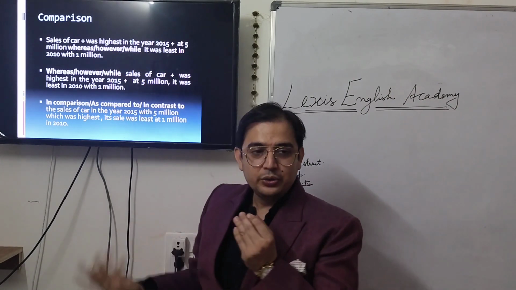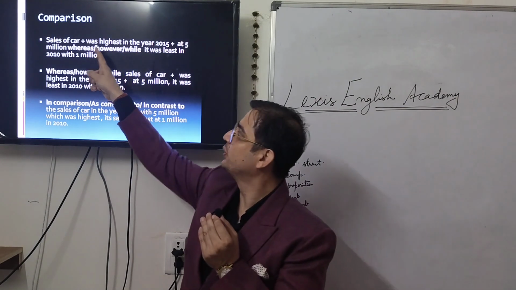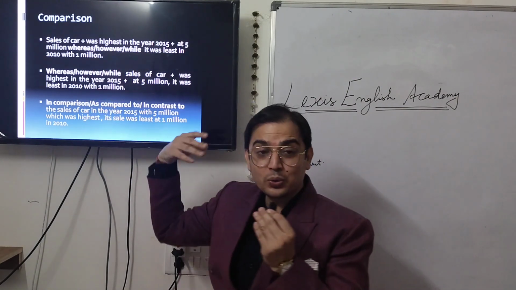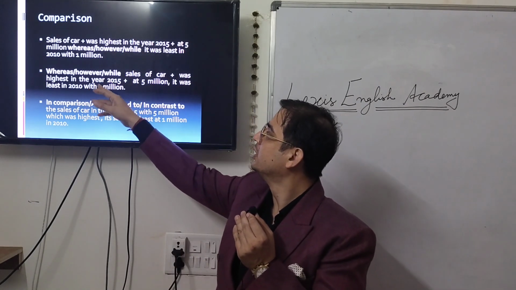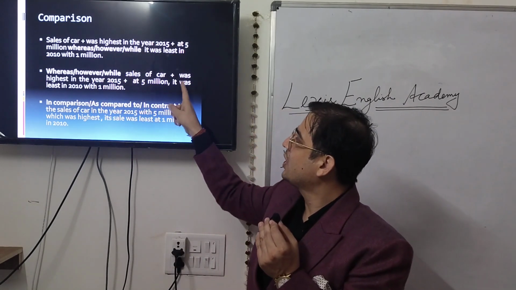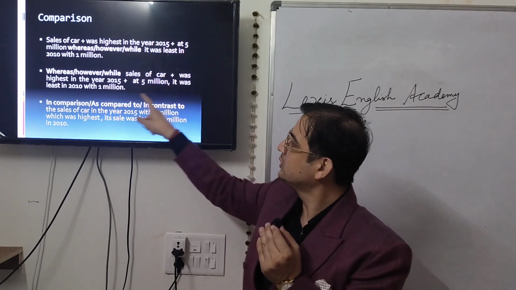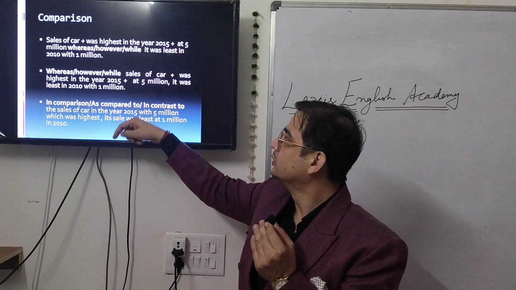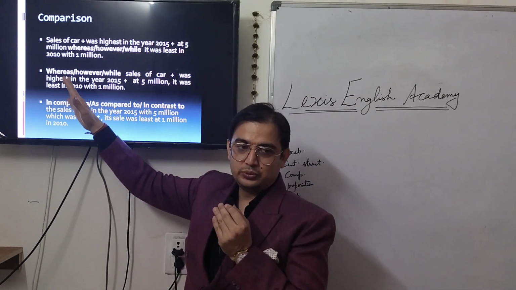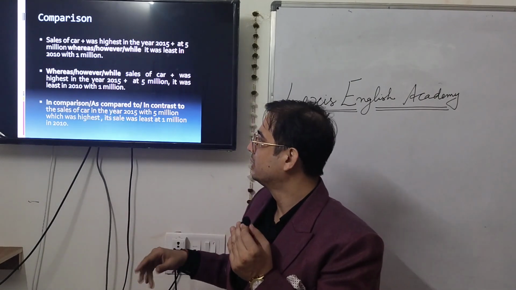You can start your sentence with whereas, however, or while. When you start your sentence with this connector, there should be a comma in between. So whereas the sales of car was highest in the year 2015 at 5 million, comma, it was least in 2010 with 1 million. So you have to use one word, whereas, or however, or while.